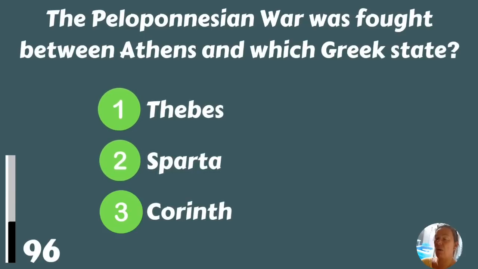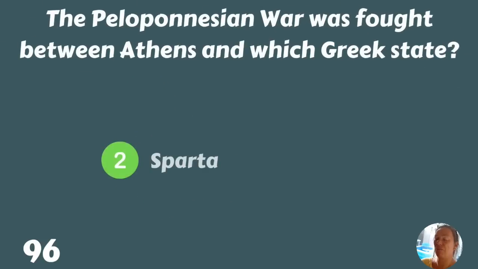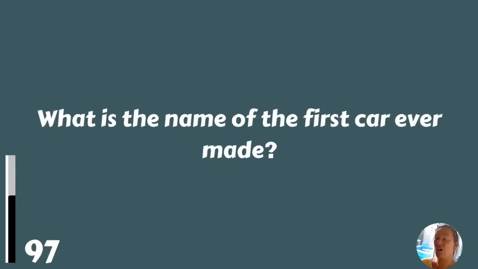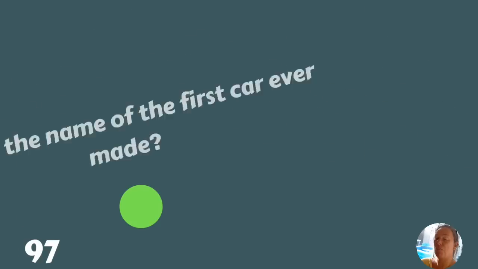Thebes, Sparta, or Corinth? Sparta. What is the name of the first car ever made? The motor wagon.